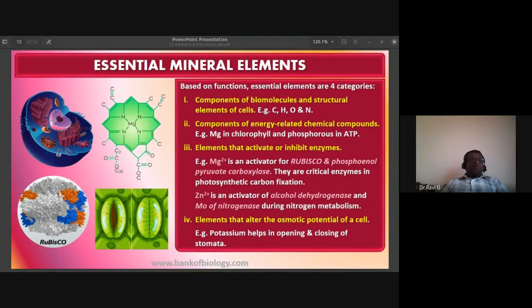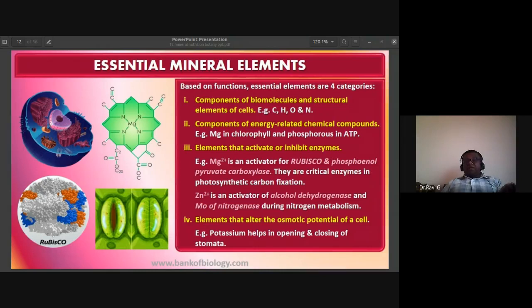Especially the opening and closing of the guard cells, the opening and closing of stomata due to the activity of guard cells, is because of influx and efflux of potassium ions. Whenever potassium ion is present in the guard cell, they change their osmotic potential. Whenever the potassium ion is absent from the guard cell, they change the osmotic potential.